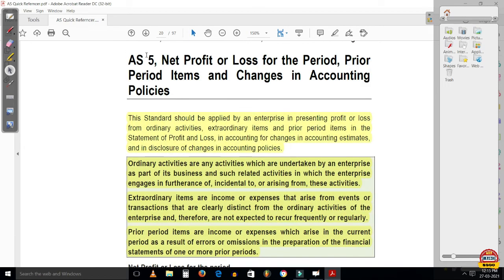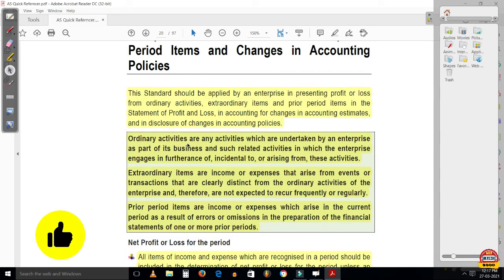So that was AS4. Now moving on to AS5, that is net profit or loss for the period, prior period items, and changes in accounting policies. This standard should be applied by an enterprise in presenting profit or loss from ordinary activities, extraordinary items, and prior period items in the statement of profit and loss, in accounting for changes in accounting estimates, and in disclosure of changes in accounting policies.